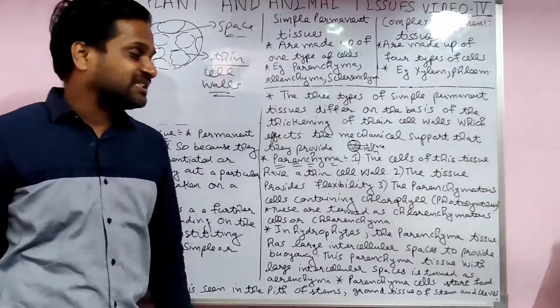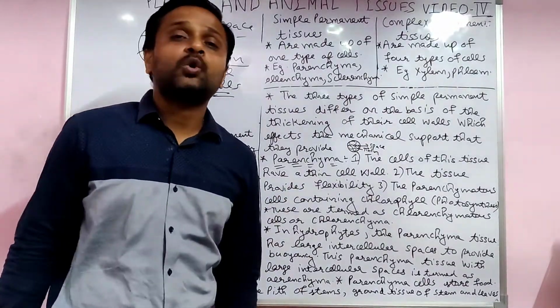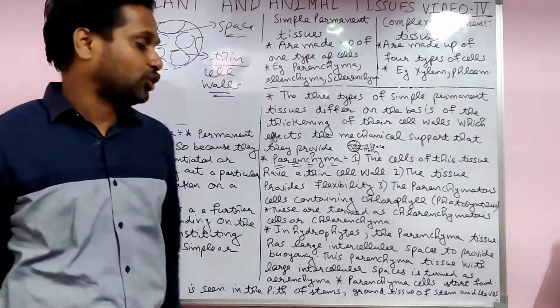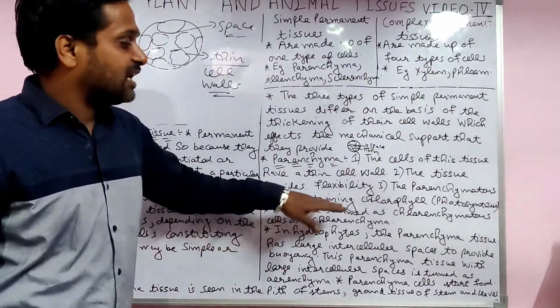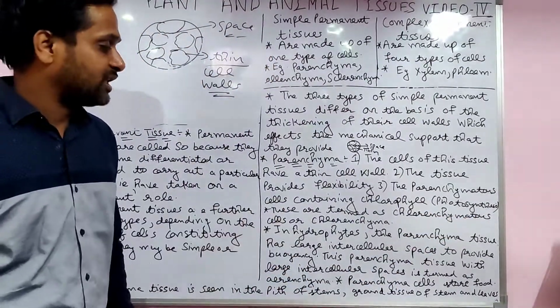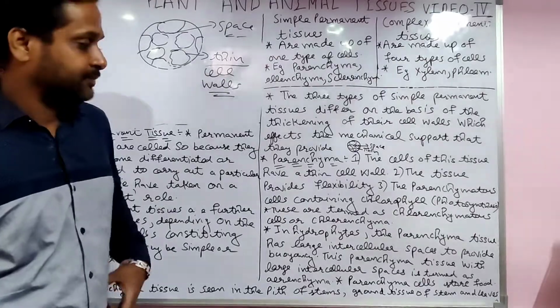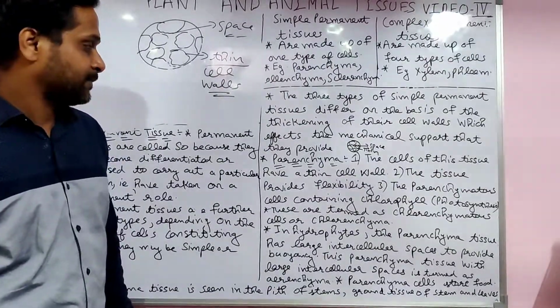Sometimes the parenchymatous cells contain chlorophyll. That is why they help in photosynthesis. Parenchyma also helps in photosynthesis if it contains chlorophyll. These are termed chlorenchymatous cells or chlorenchyma. When chlorophyll is there, it is called chlorenchyma, students.